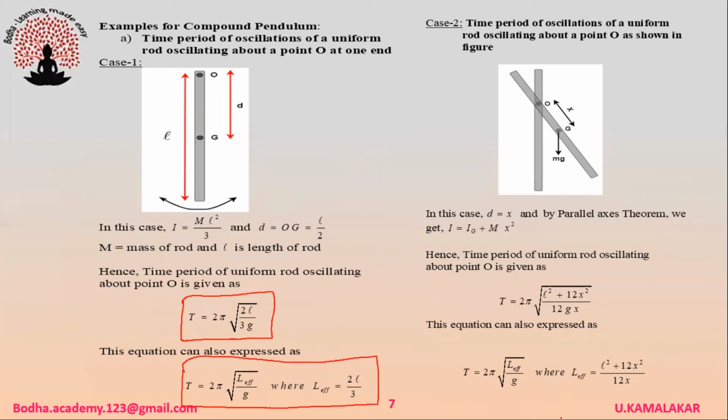Case 2. Time period of oscillations of a uniform rod oscillating about a point O as shown in figure. In this case, T = 2π √((L² + 12x²)/(12gx)). This equation can also be expressed as T = 2π √(L_eff/g), where L_eff = (L² + 12x²)/(12x).